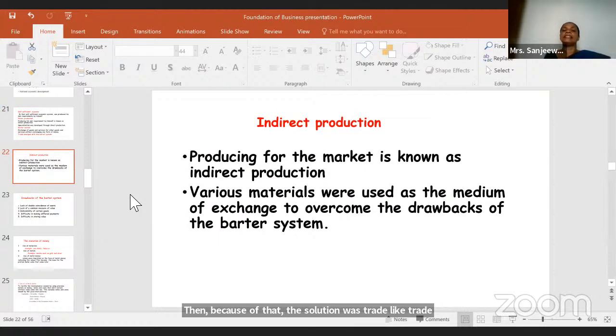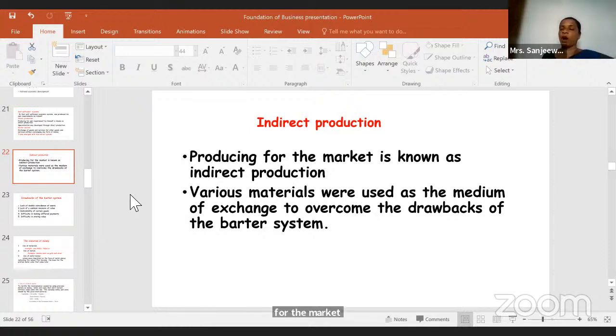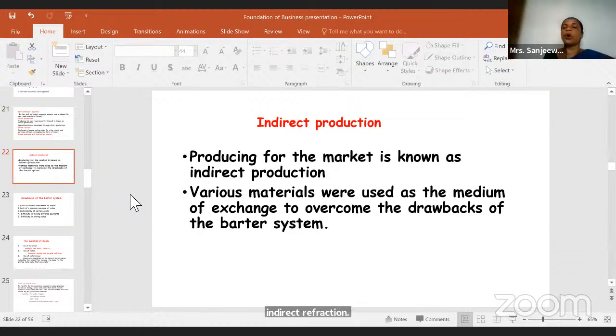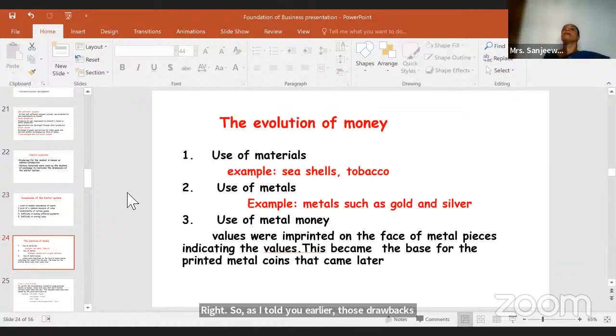So then what is indirect production? Producing for the market, right? Direct production is producing for your consumption. Indirect production is producing for the market. So various materials were used as the medium of exchange to overcome the drawbacks of the barter system, right? As I told you earlier, to overcome those drawbacks, certain things came up. So that's money. Okay, so evolution of money.